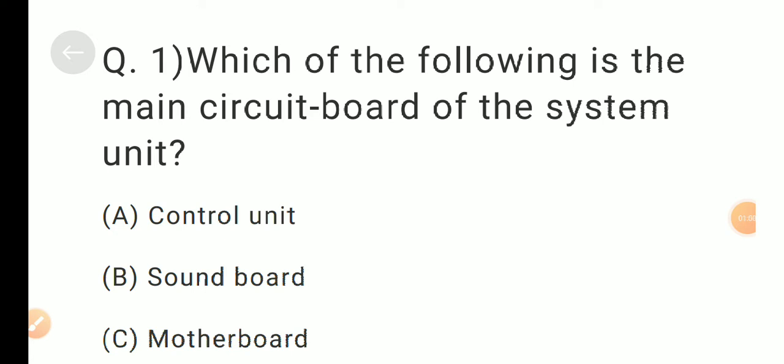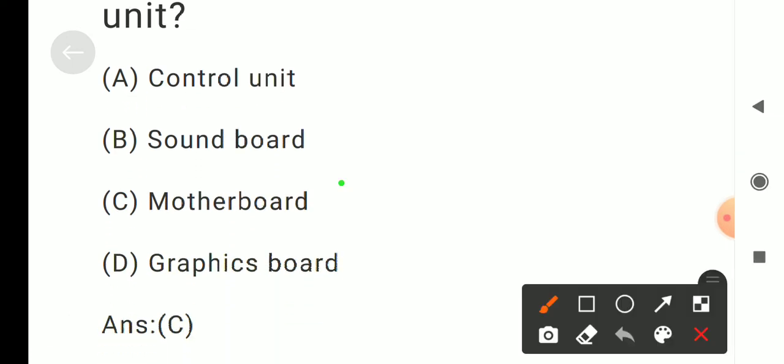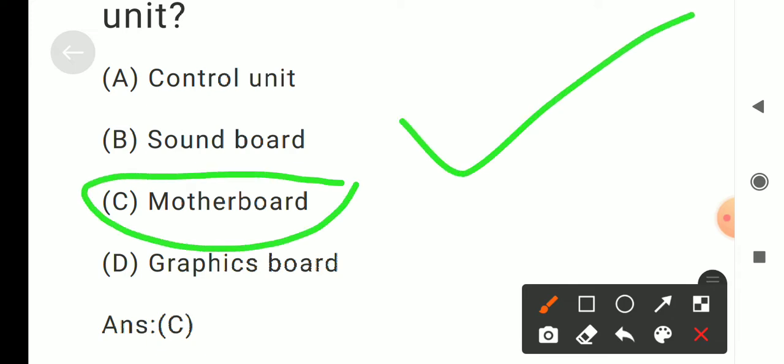Question number 1. Which of the following is the main circuit board of the system unit? Answer is C. Motherboard.